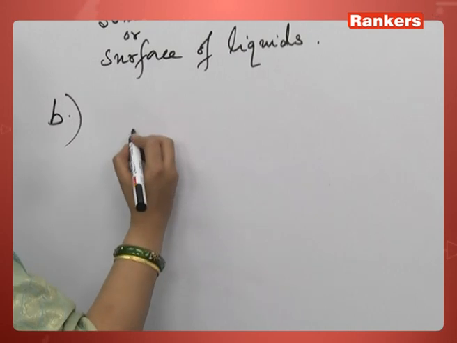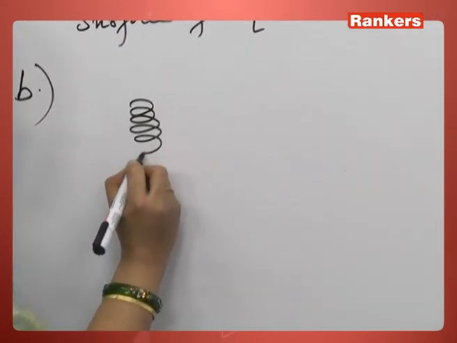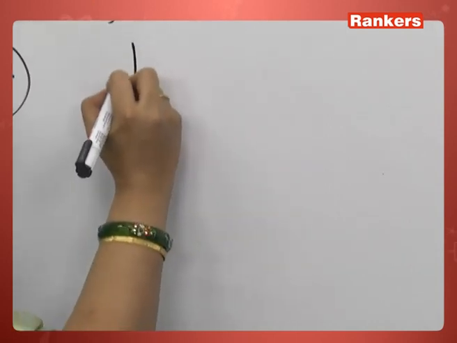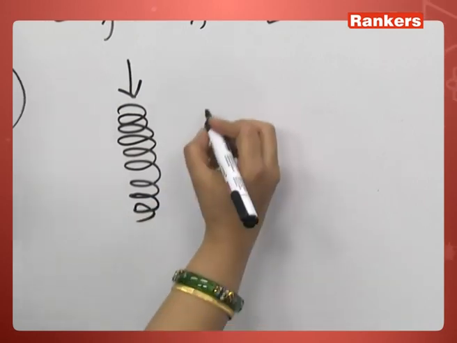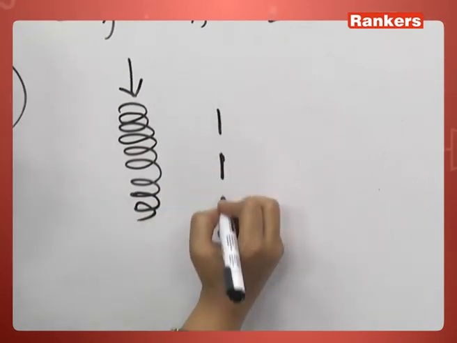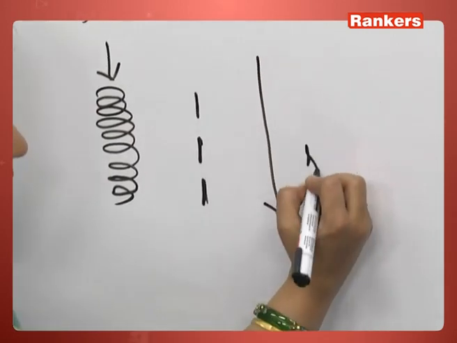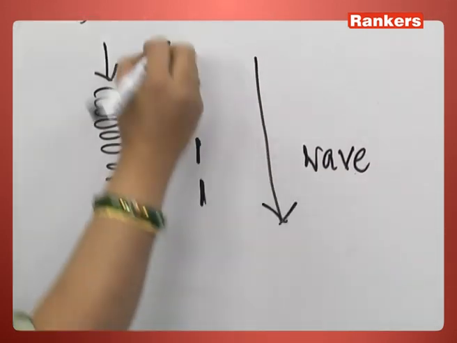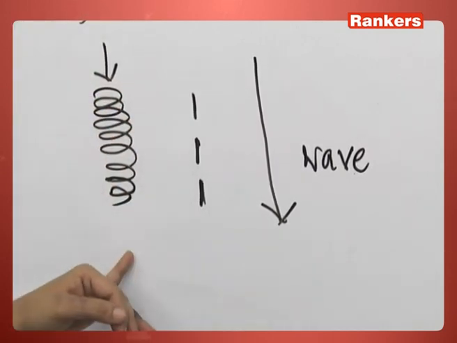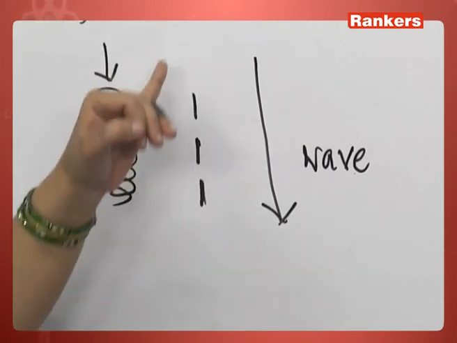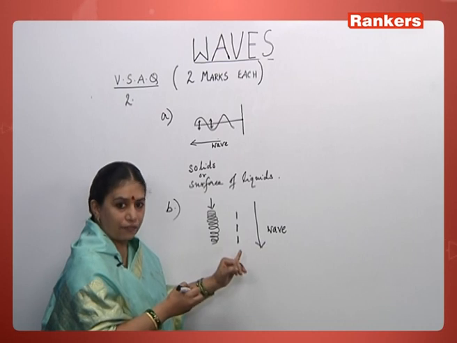For example, suppose I compress a spring. It moves up and down. The spring vibrates up and down, and the wave also is going parallel to the direction of vibration of the particles. So this is one of the examples of a longitudinal wave where the direction of vibrations of the particles is parallel to the direction of the wave propagation.